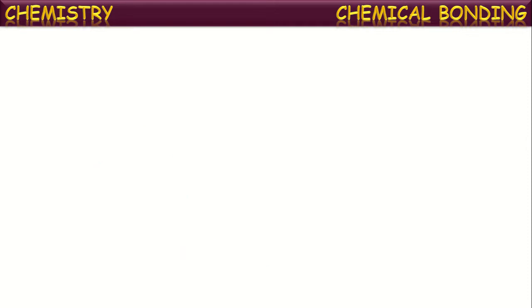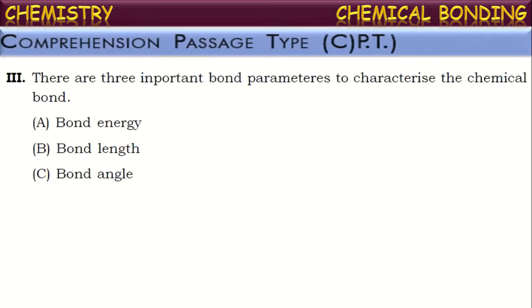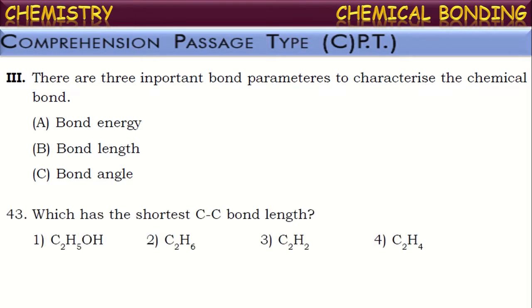Okay. Next, one more passage. There are three important bond parameters to characterize the chemical bond. What are those? Bond energy, bond length, and bond angle. Now let us see questions on this. Which has the shortest C-C bond length?